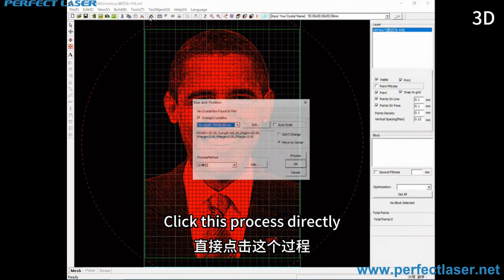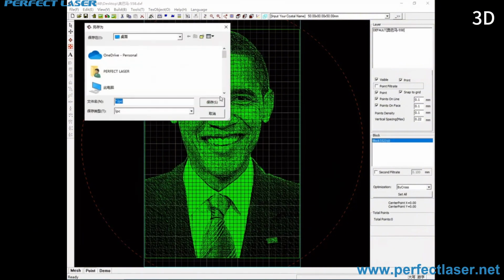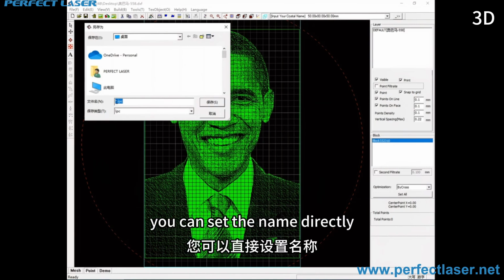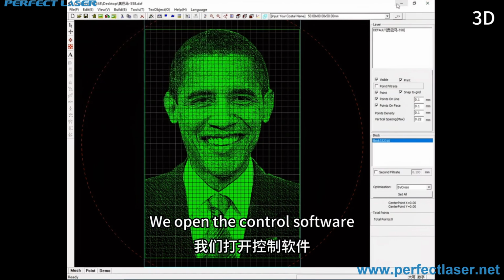Click this process directly. After it turns green, you can set the name directly. Click Save. We open the control software.